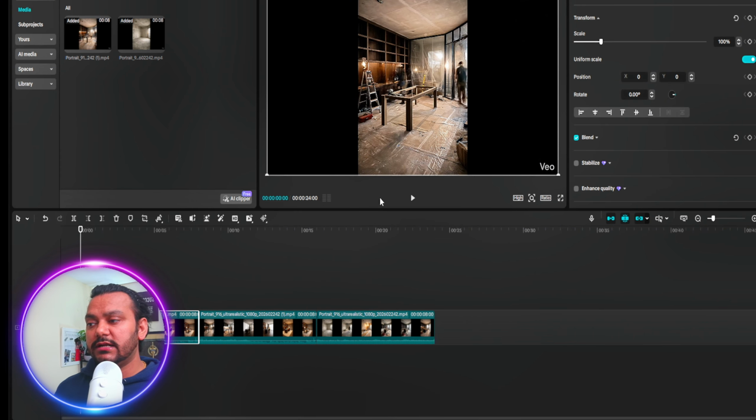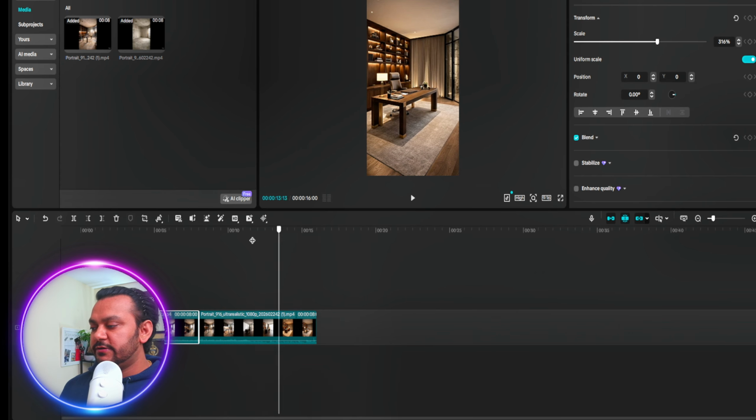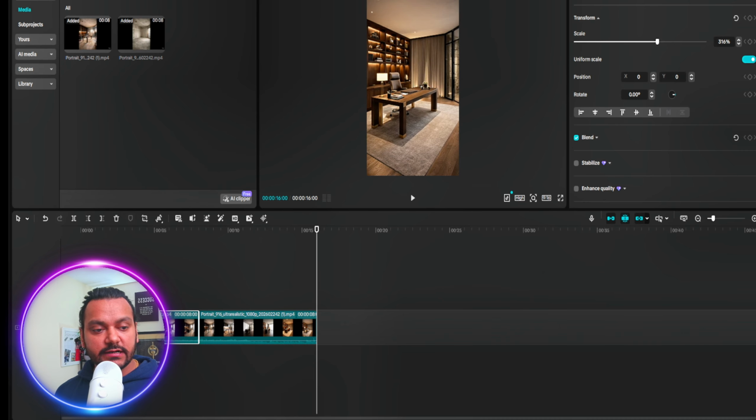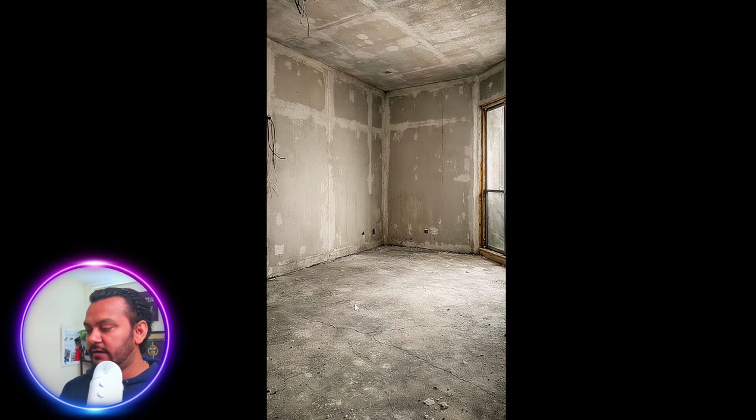If you want to do color grading and do whatever you like to do, it's all up to you. So all right, both the videos are here. We'll just combine them, and I will show you the final result. Okay, let me download this video. All right, so this is the final video. I'm going to play it for you guys so you can see the transformation.